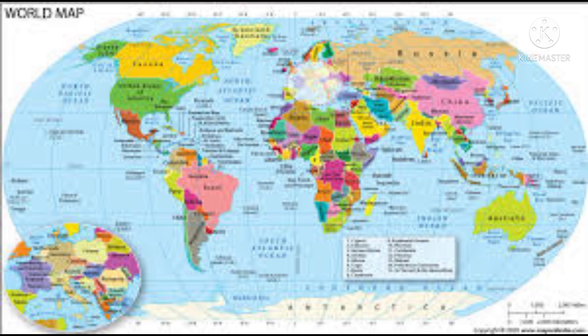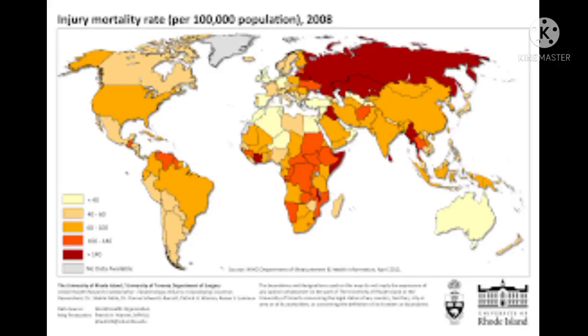And next is the thematic map. It focuses on only one object. Example, if we need our country's population, we will use thematic maps. They can show population or weather or rainfall, whatever it may be.